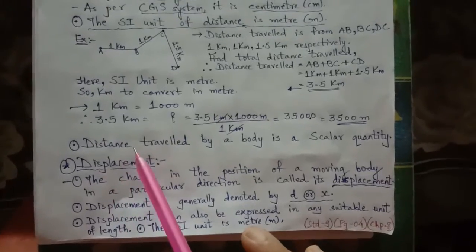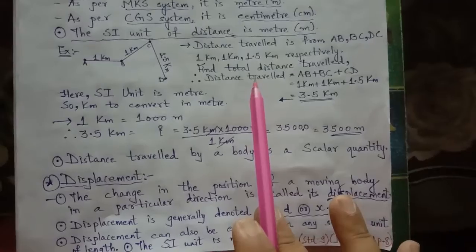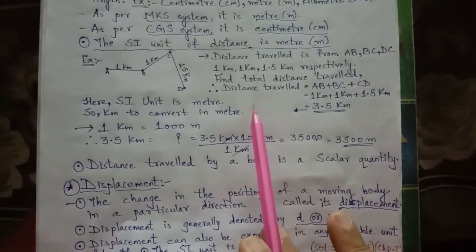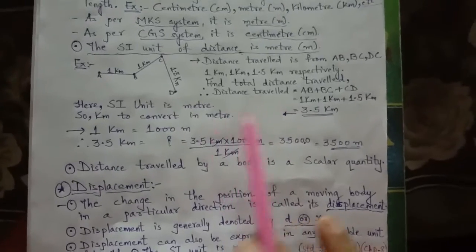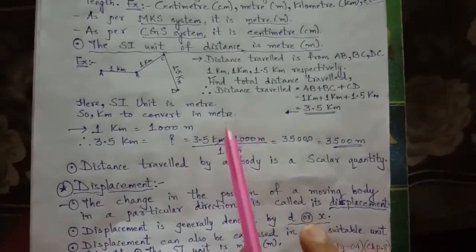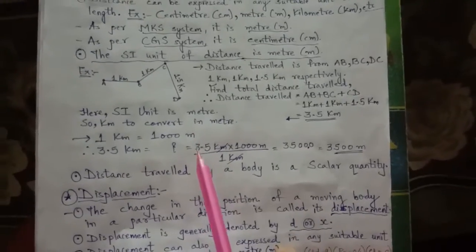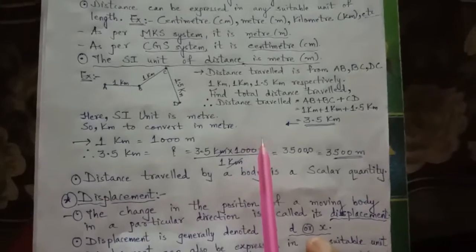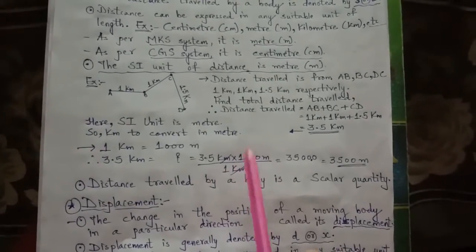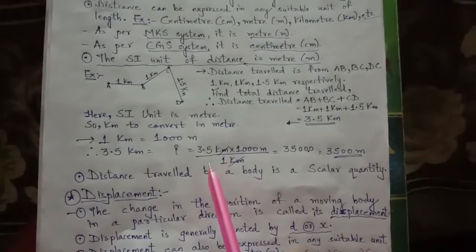So now I hope that you have understood about distance, right? Actual length of path traveled by a moving body, without any consideration of direction, is called distance. It is a scalar quantity. It is denoted by small or capital S. Its SI unit is meter, right? It is always positive.